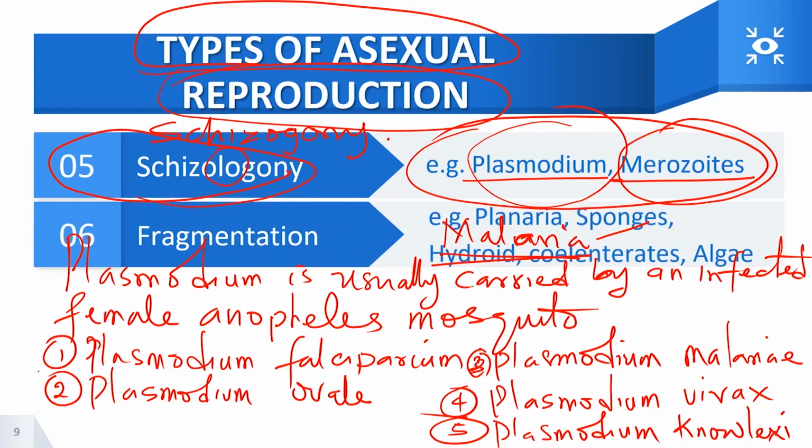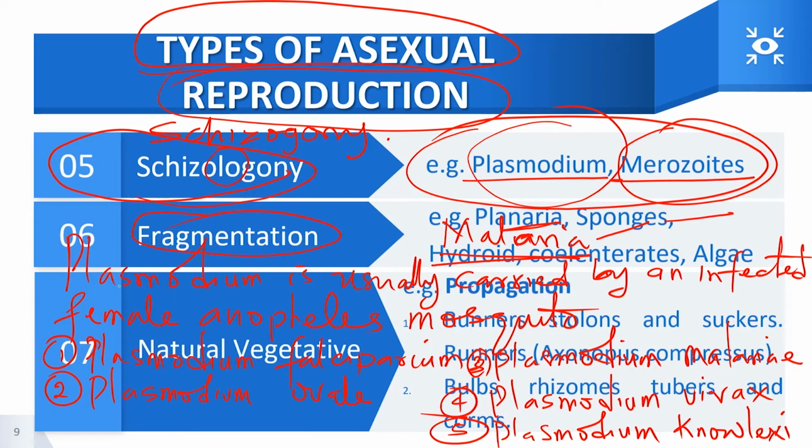Then the next one is fragmentation. Fragmentation occurs in planaria, sponges, hydra, coelenterates, and algae. We also have natural vegetative propagation, which occurs in plants, essentially.